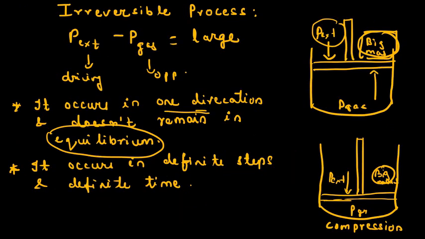But in the case of an irreversible process, it takes place in finite time, in definite steps. Due to the putting of a big mass, the piston comes down suddenly or rapidly, against the external pressure. So this is the basic difference between the reversible and irreversible process.